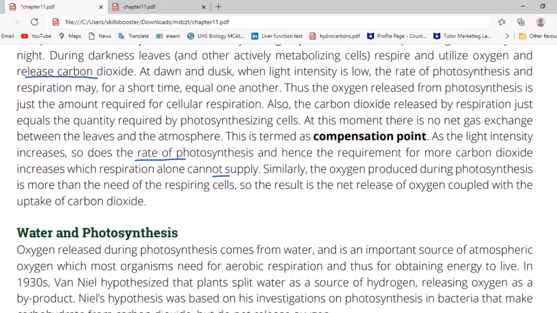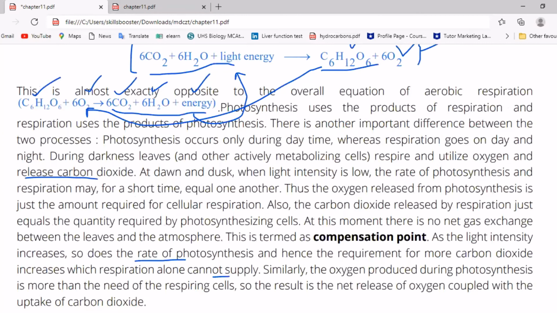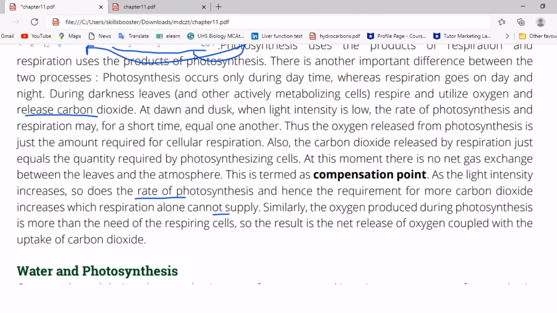For example, as sunlight increases, the photosynthetic rate also increases, and respiration alone cannot supply the plant's need for carbon dioxide. Similarly, oxygen produced during photosynthesis is more than the need of respiring cells. As a result, there is a net release of oxygen coupled with uptake of carbon dioxide.